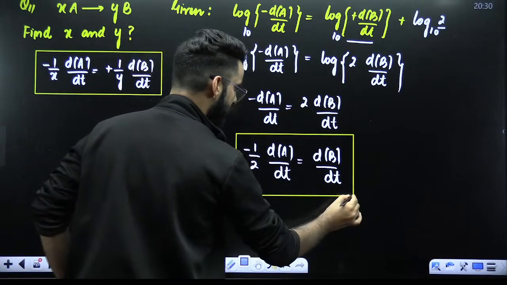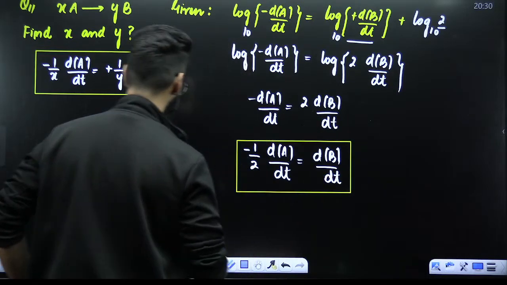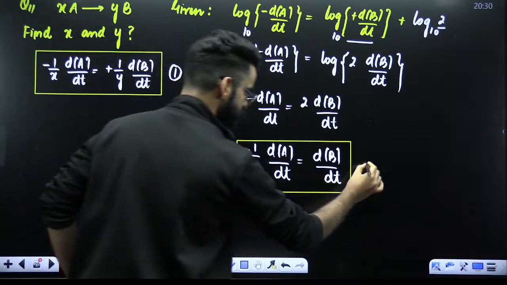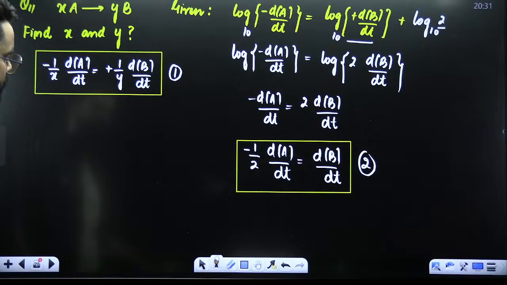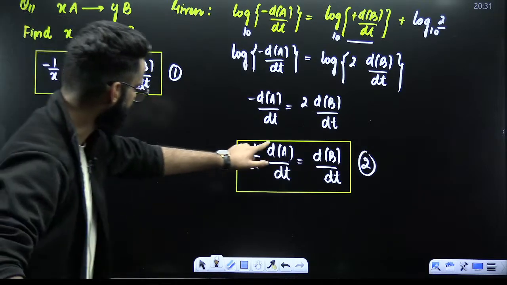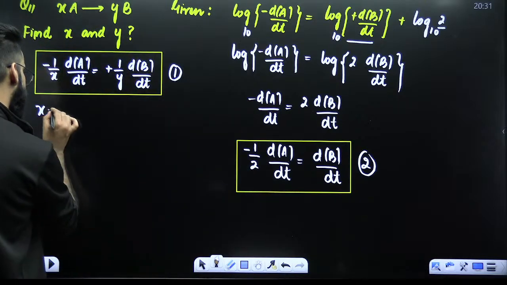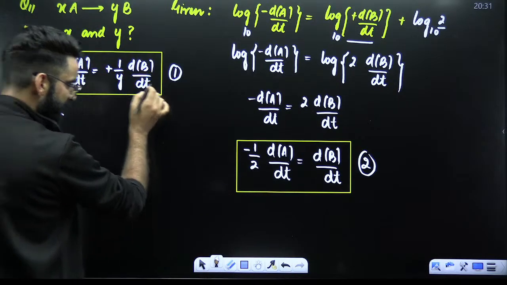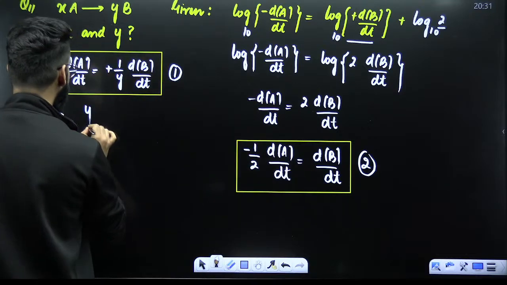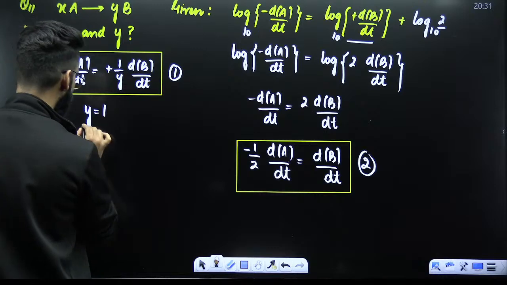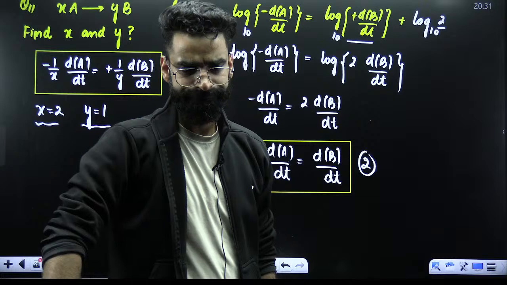Correct? Now, I got two equations basically. Equation 1, equation 2. My dear students, I would want you to compare equation 1 and equation 2. d upon dt, d upon dt. Minus 1 upon x, minus 1 upon 2. The x value directly is equal to 2. Here, dB upon dt, dB upon dt. 1 upon y, 1 upon 1. So the y value over here is 1. This is something which you were supposed to calculate. x value 2, y value 1. Is that clear?